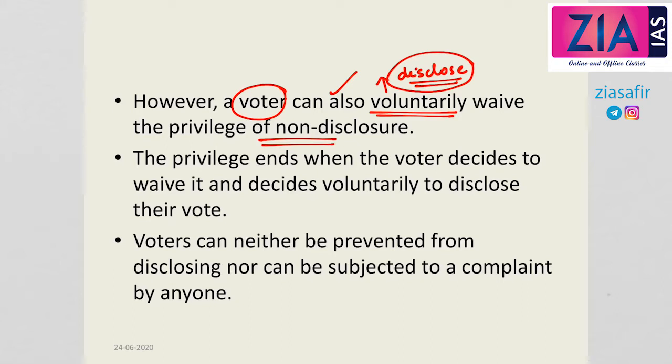If the voter doesn't want to disclose, the law should be responsible to protect the confidentiality of the voter. At the same time, if the voter wants to disclose, then the voter can choose to do so. This privilege, the confidentiality regarding the information of voting, ends when the voter decides to waive it and decides voluntarily to disclose their vote.